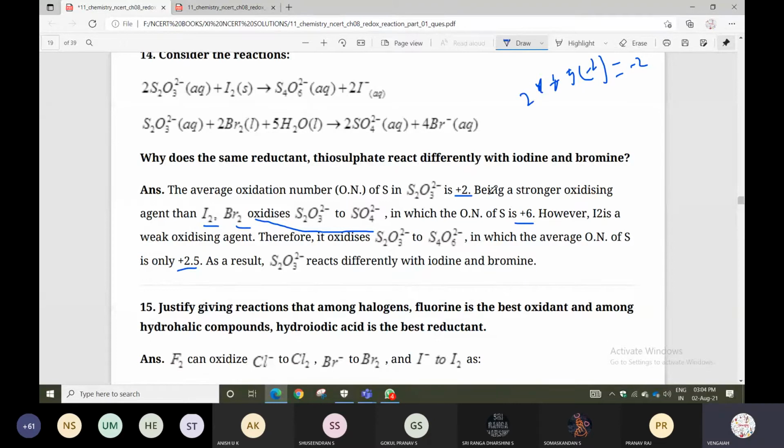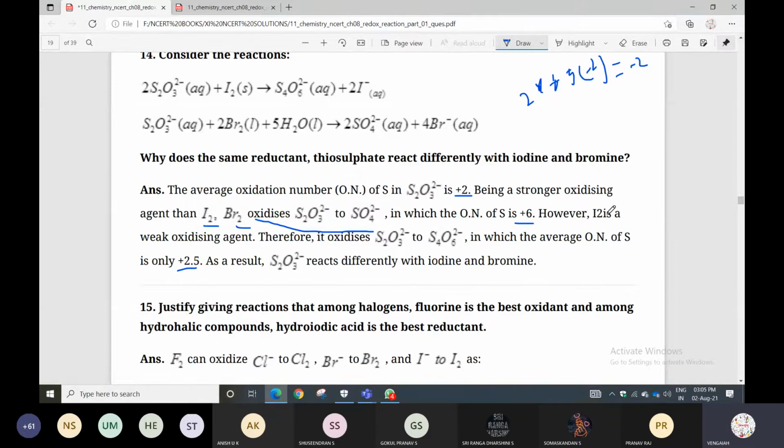Bromine is a stronger oxidizing agent than iodine. So Br2 oxidizes thiosulfate to SO4 2-, where the oxidation number of sulfur is plus 6, going from plus 2 to plus 6. However, I2 is a weak oxidizing agent.